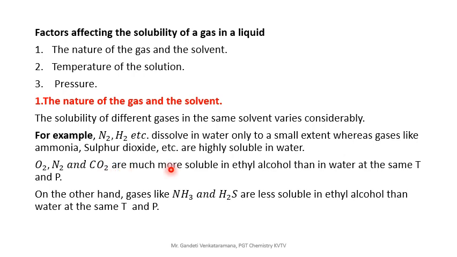I would just like to give some information. These are much more soluble in ethyl alcohol than in water at the same temperature and pressure. On the other hand, gases like ammonia NH3 and hydrogen sulfide H2S are less soluble in ethyl alcohol than in water at the same temperature and pressure.